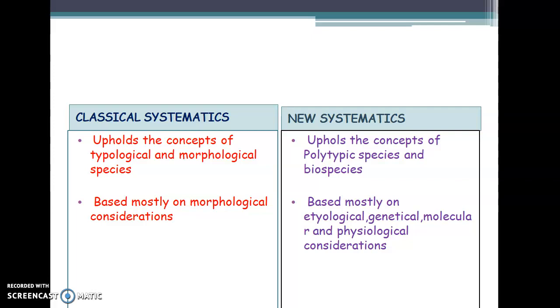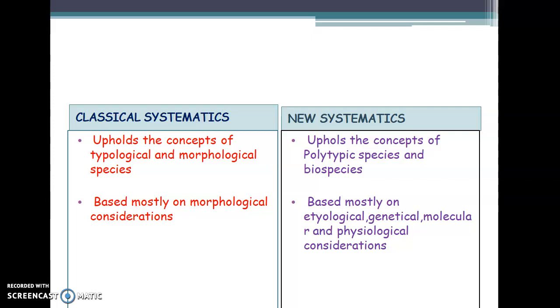Then classical systematics also says that they are generally based upon morphological consideration, as they uphold the concept of morphological species. While in the case of new systematics, they are generally based upon ethological, genetic, molecular, and physiological considerations, by means of their genetic analysis like DNA, RNA, protein, and other macromolecules.